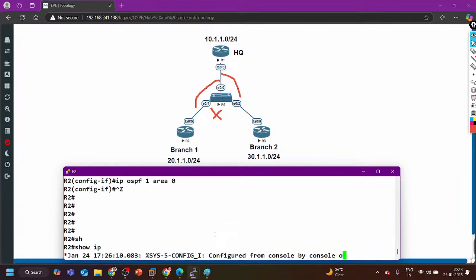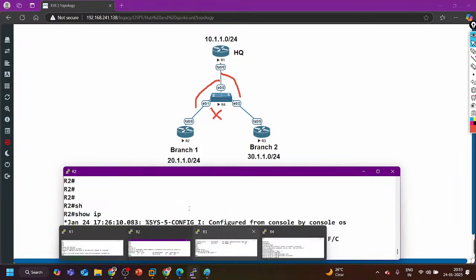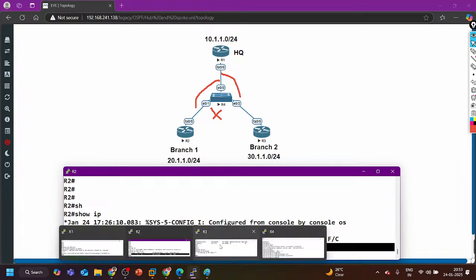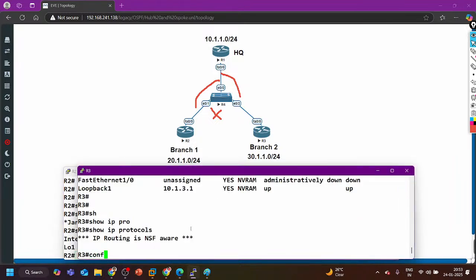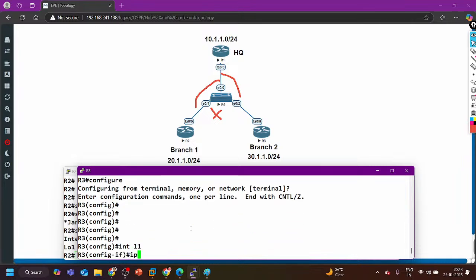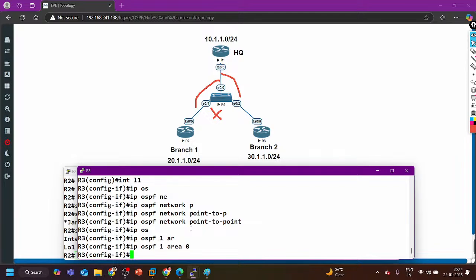Show ip ospf interface brief. Then go to router 3, interface loopback 1, ip ospf network point-to-point and ip ospf 1 area 0.